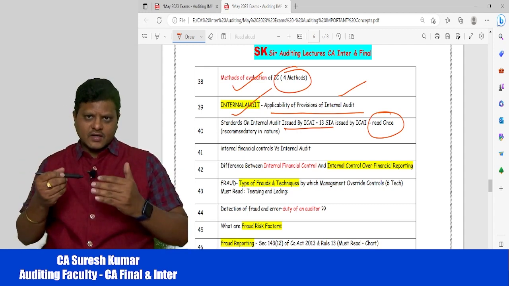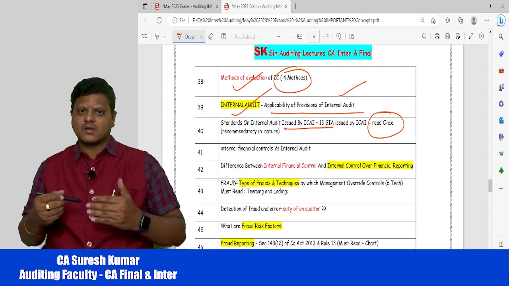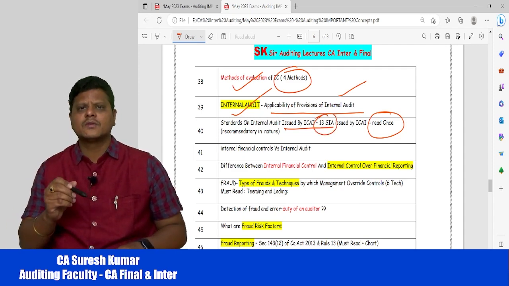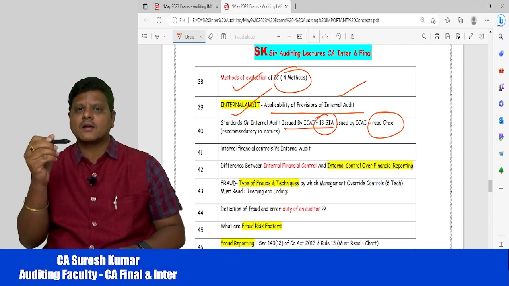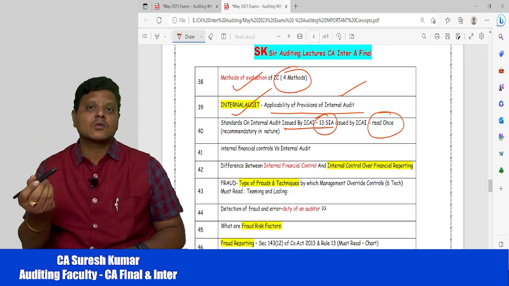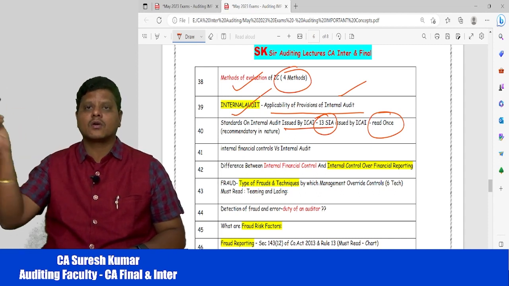These internal audit standards have been issued by the Internal Audit Standards Board of the Institute of Chartered Accountants of India, and presently we have 13 standards. Please at least read once. For example, there is a standard called 230 in internal auditing standards also. The moment you hear 230, you may directly go to documentation. But what is documentation?